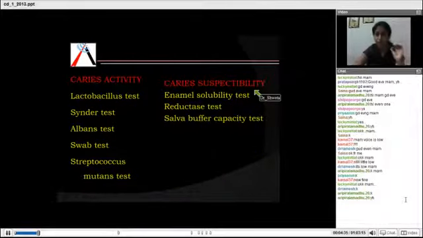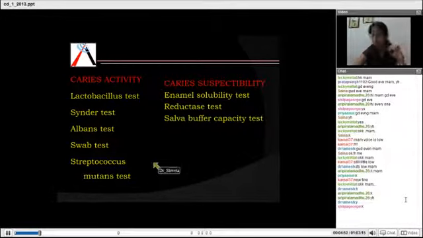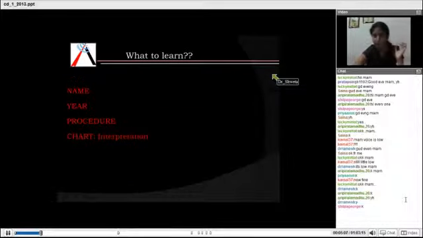Okay, so there are different tests which are used for measuring the activity and for measuring the susceptibility. For caries activity, there are lactobacillus test, Snyder test, Albin's test, swab test and streptococcus mutans test. Now there are many other tests also, but from the MCQ point of view, these are the only tests which are usually asked. For caries susceptibility, it's the enamel solubility test, reductase test and the saliva buffer capacity test. We'll go through each of the tests.